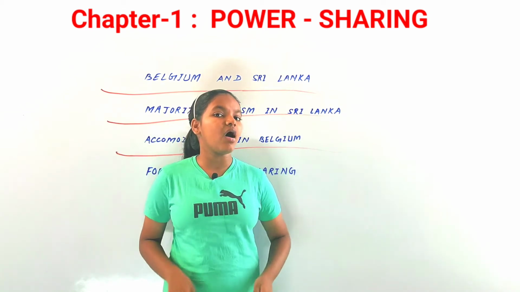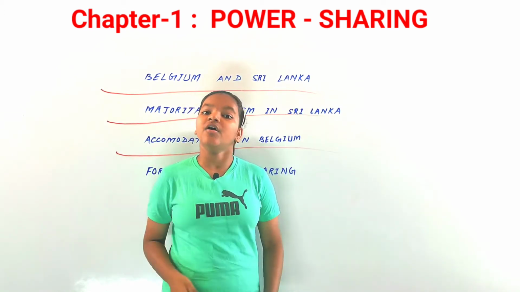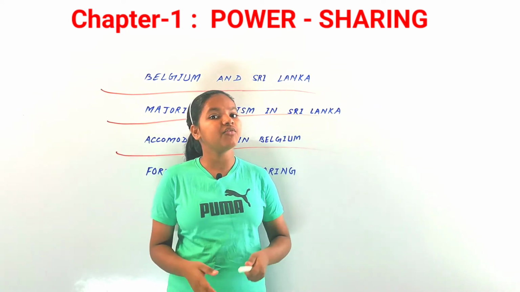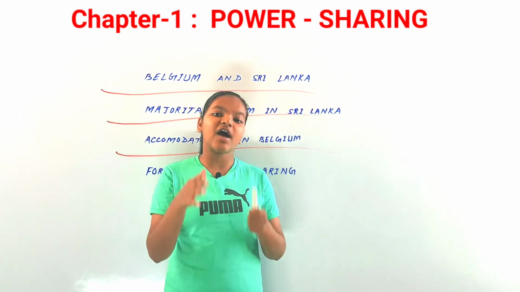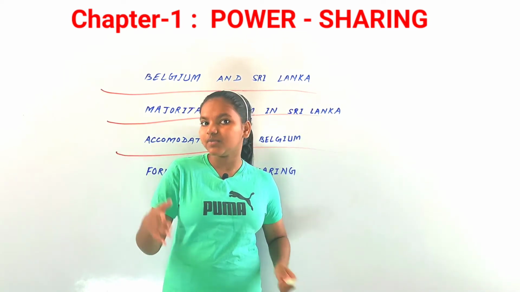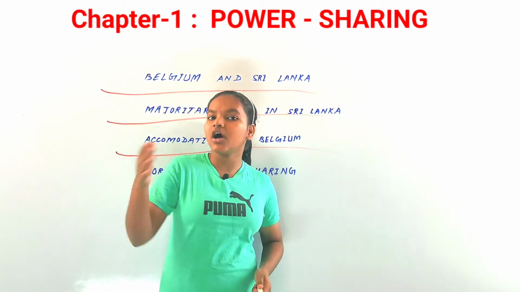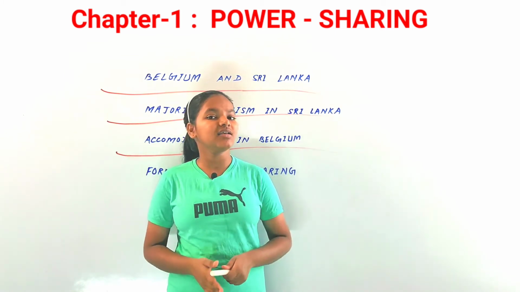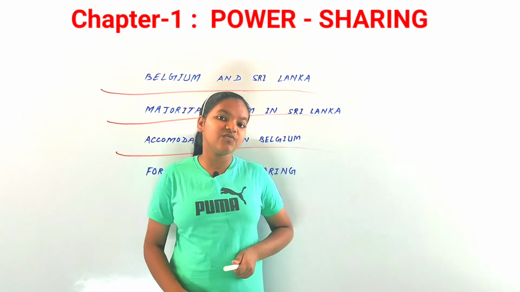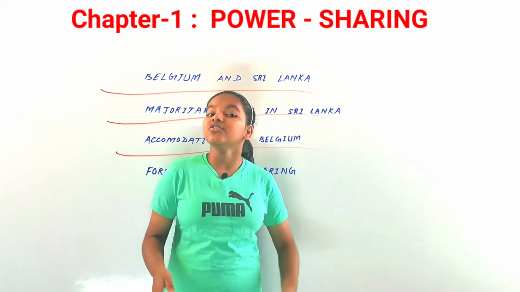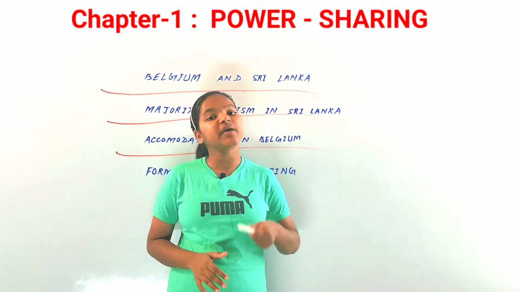And after that, all the ministers in Belgium were in equal number from both the communities. For example, if there had to be 100 ministers in Belgium, then 50 would be from community A and 50 from community B. So if there are two communities, then there would be equal representation from both communities in that government. So that was a concept that was brought up in Belgium.